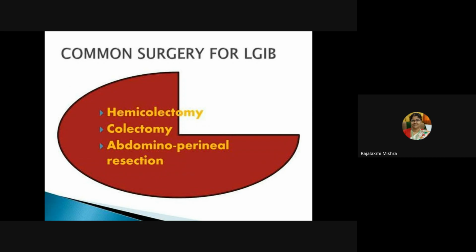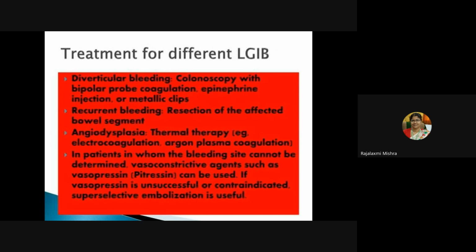What are the common surgeries for LGIB? You can send the patient for hemicolectomy, colectomy, or abdominoperineal resection. It depends upon the disease condition. Then treatment for different LGIB. In case of diverticular bleeding, colonoscopy with bipolar probe coagulation, epinephrine injection, or metallic clips will be given.